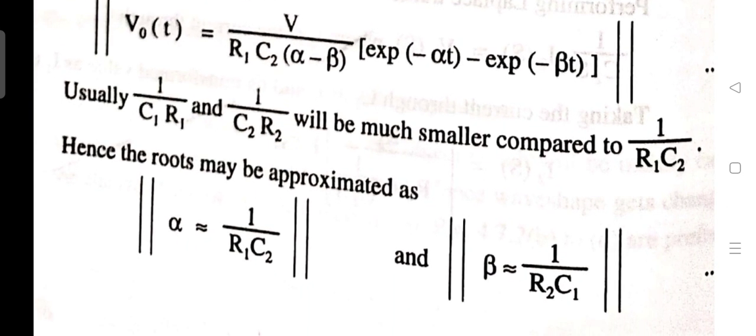Usually 1/C1R1 and 1/C2R2 are very small compared to 1/R1C2, so we can neglect them. So alpha is nearly equal to 1/R1C2 and beta will be nearly equal to 1/R2C1.